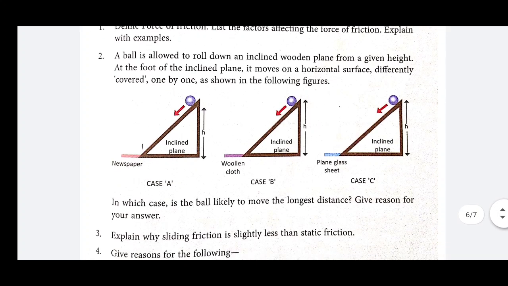Now the second one: a box is allowed to roll down an inclined wooden plane from a given height. At the foot of the inclined plane, it moves on a horizontal surface differently covered, as shown in the following figure.